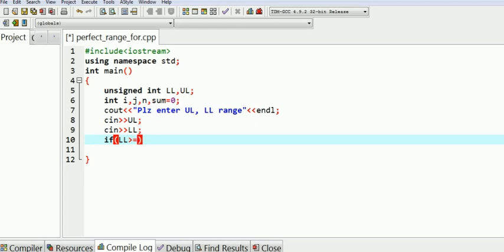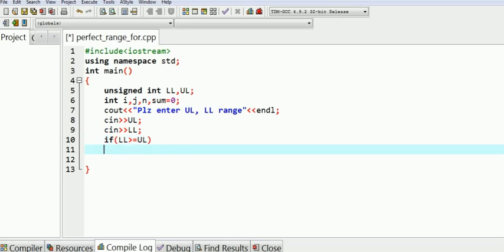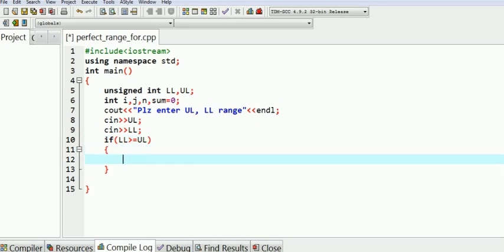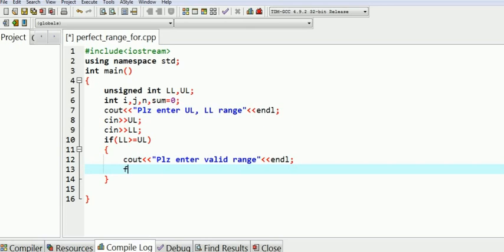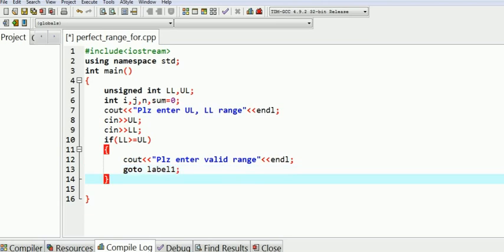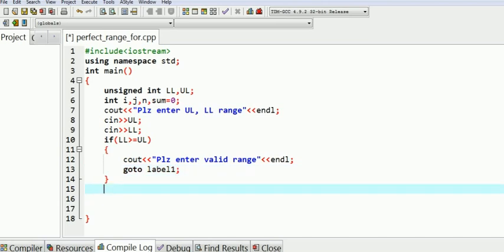If lower limit is greater than or equal to upper limit, the range is invalid. So ask the user to re-enter a valid positive range of upper limit and lower limit. If the range is invalid, then transfer the control back to label 1. Else,